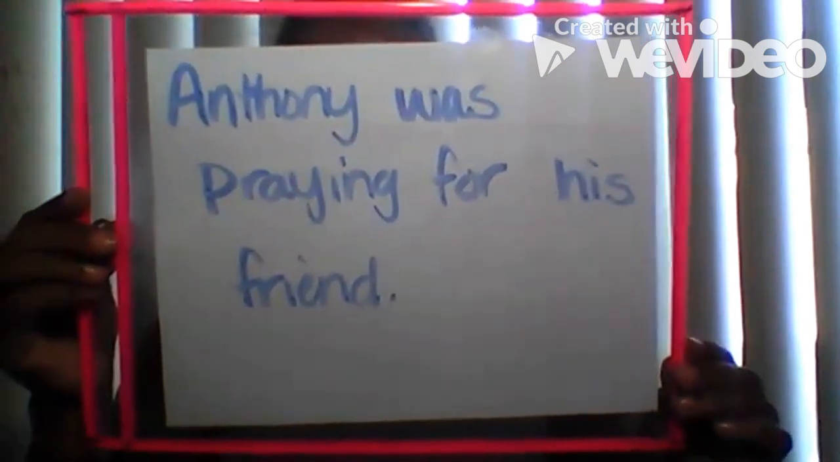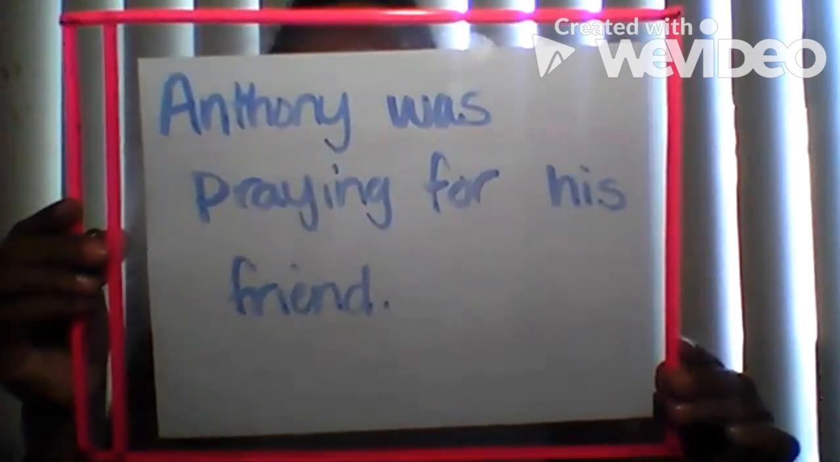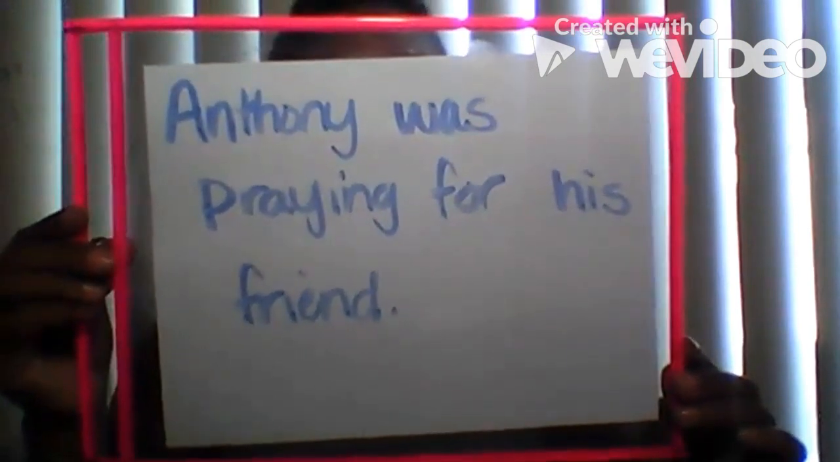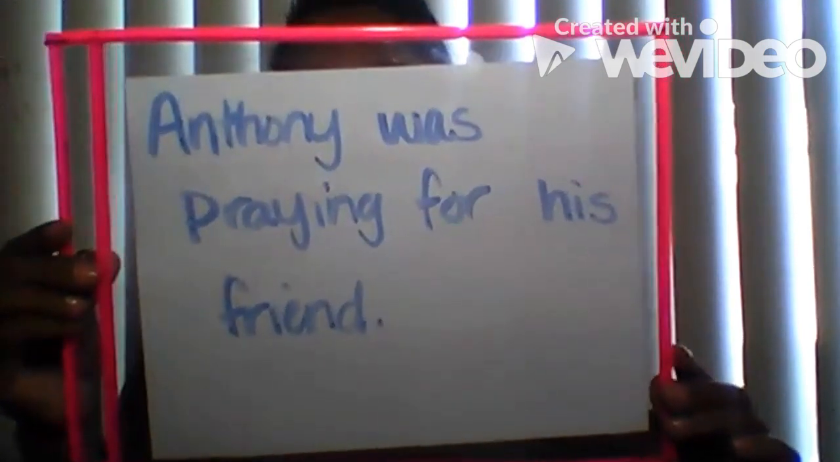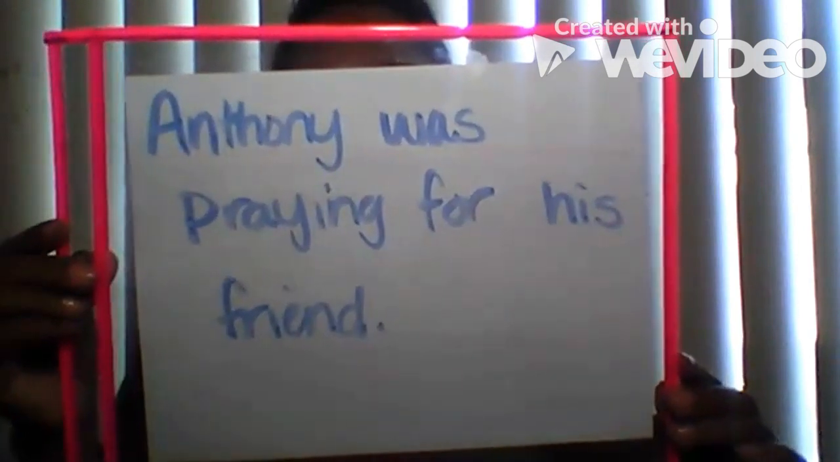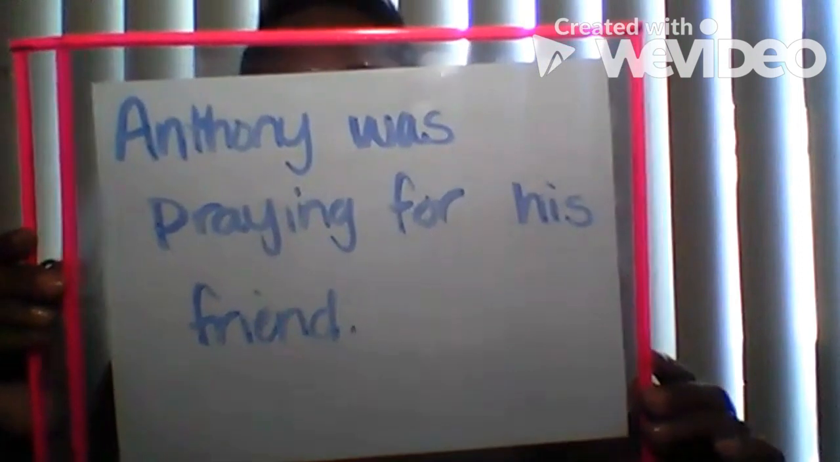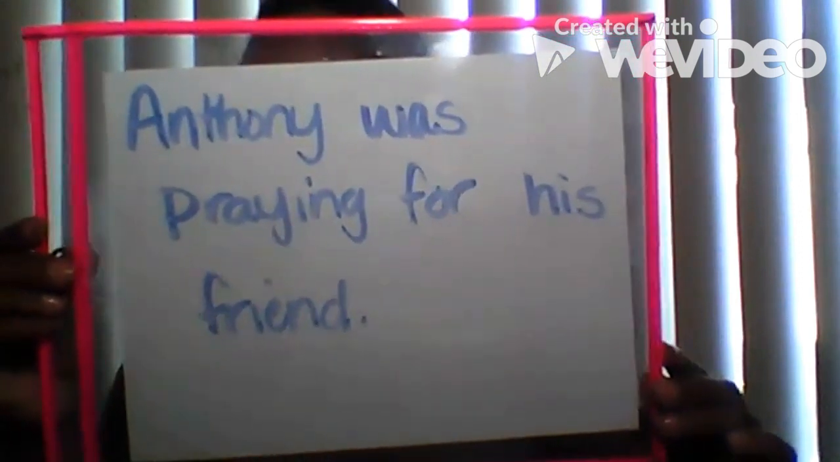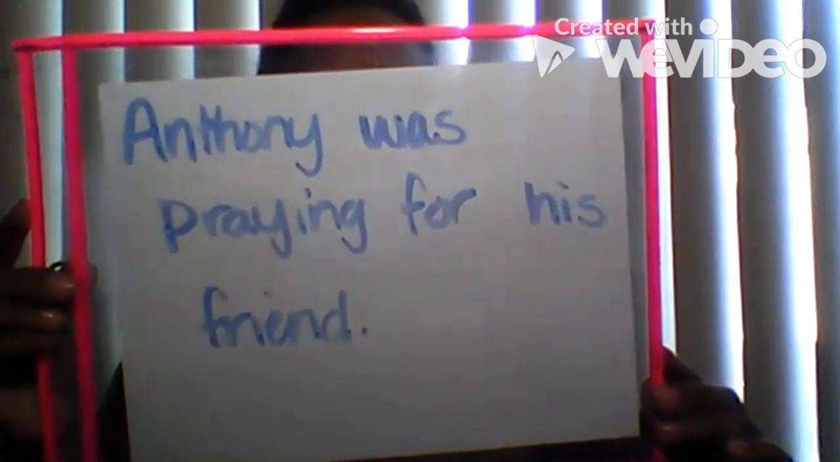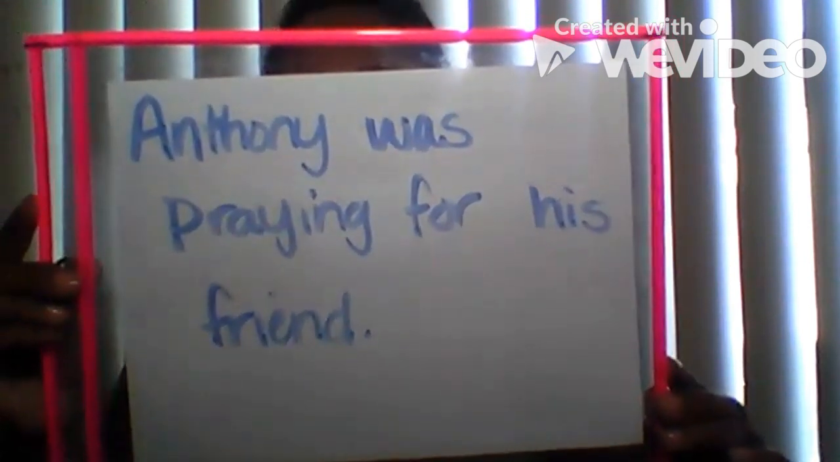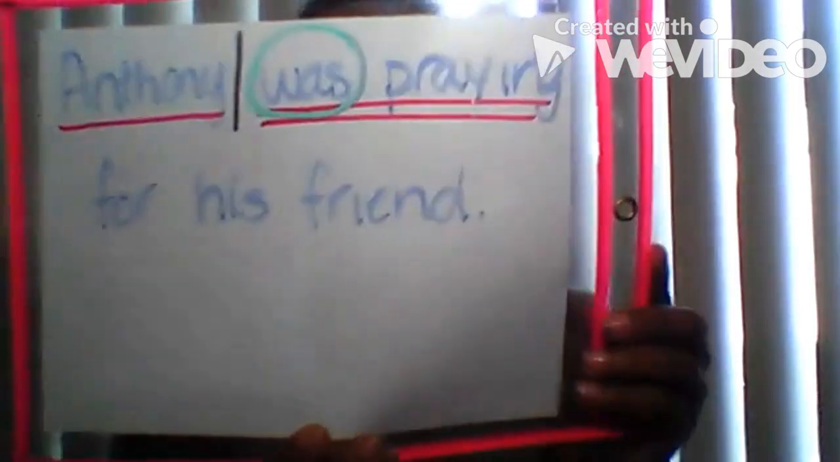Anthony was praying for his friend. What is the subject? What is the predicate? What is the verb phrase? What is the helping verb? Did you say Anthony was the subject? If you did, that's correct. Did you say was praying for his friend was the predicate? Great job. Did you say was praying for the verb phrase and was for the helping verb? If you did, great job.